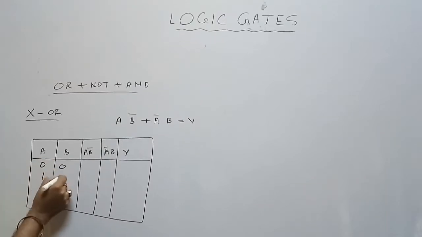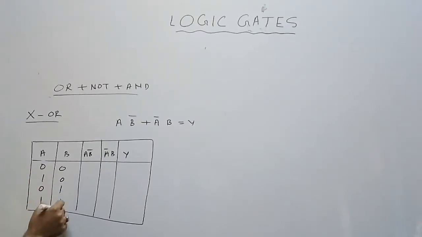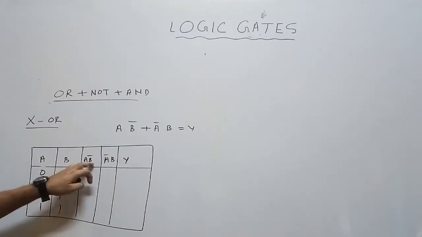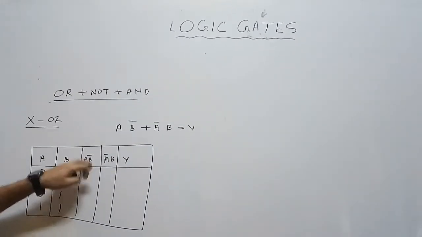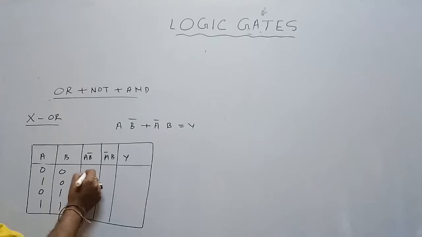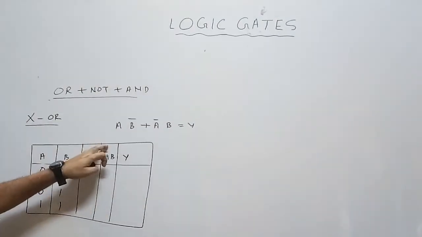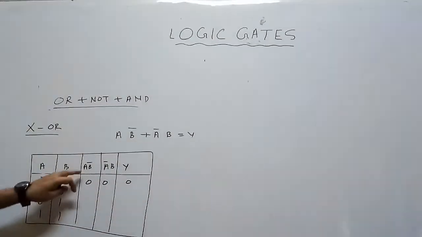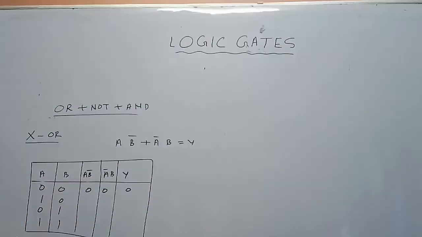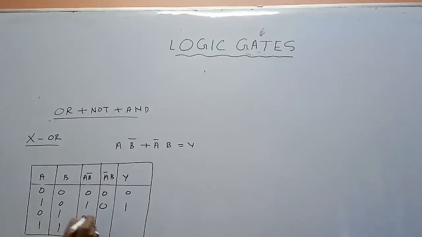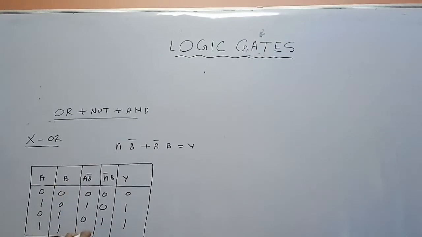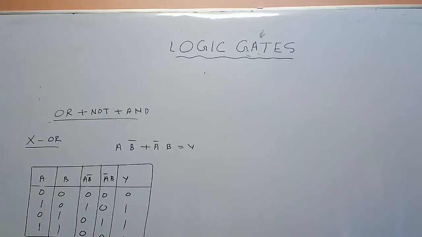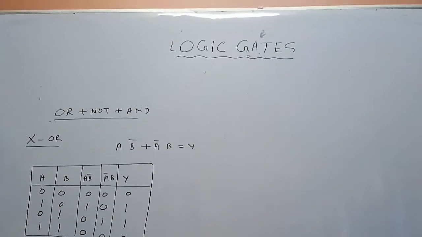A0, B0, A1, B0, A0, B1, A1, B1. Both will be 0. So 0 into 0, not 1, 1 into 0, 0. Complement of 0 is 1, 1 into 0, 0. And 0 plus 0 will be 0. 1 into 1, 1. 0 into 0, 0. 1 plus 0, 1. 0 into 0, 1. The output is 0 1 1 0. This is the truth table of the XOR gate.